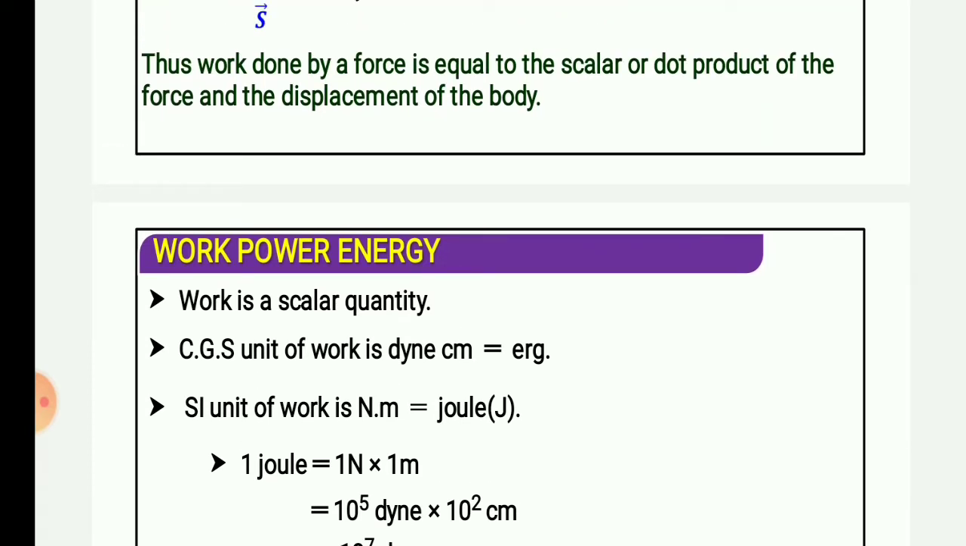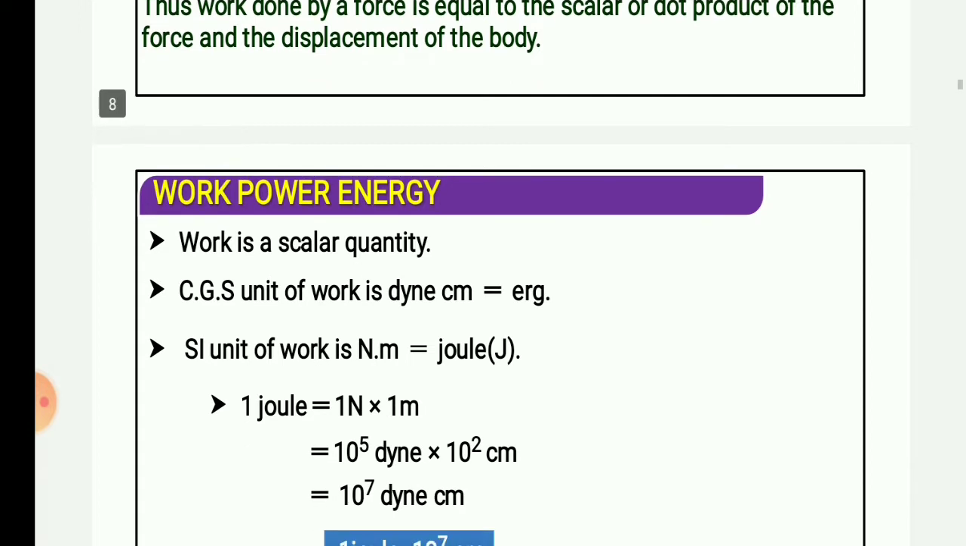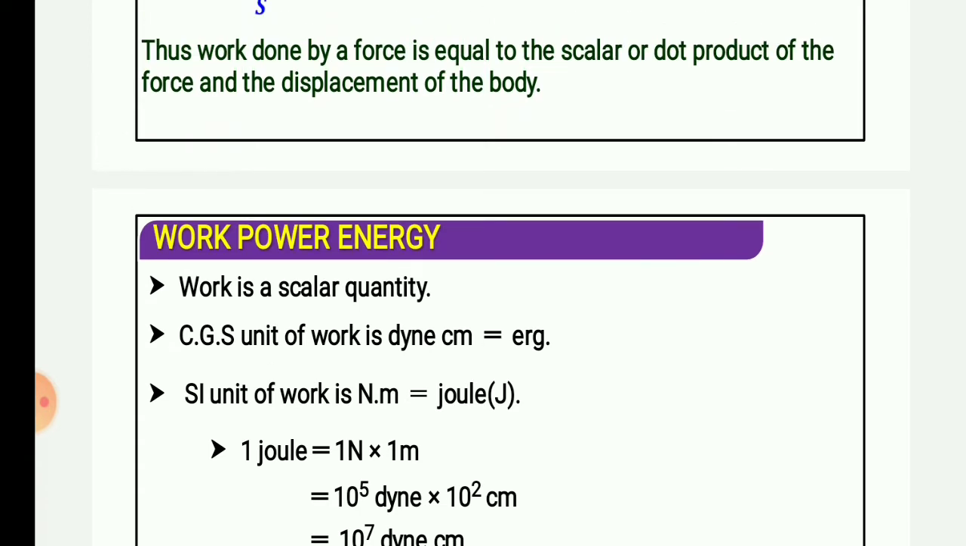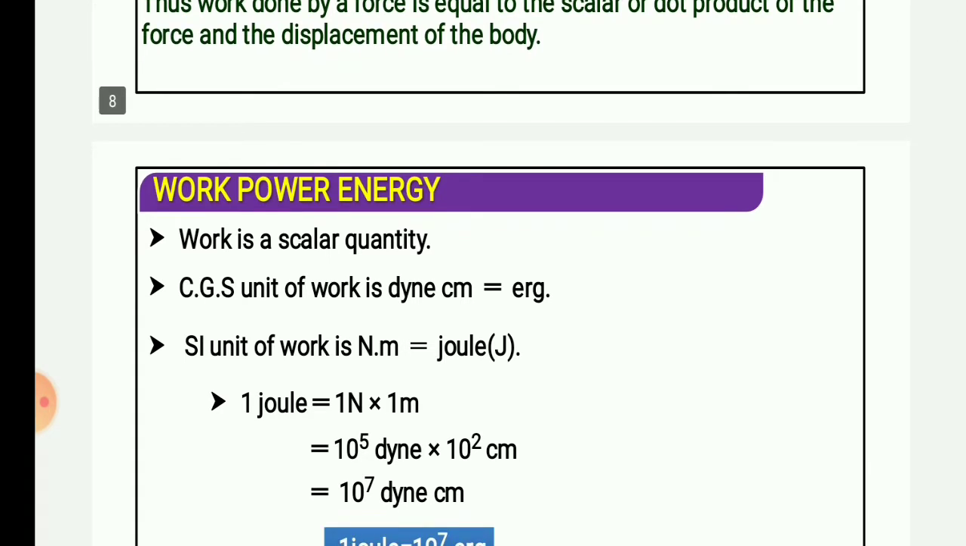Velocity and displacement, these are all vector quantities. Distance and speed are scalar quantities. So you can say that work is a scalar quantity. Work is the dot product or scalar product of force and displacement, that's it. CGS unit of work is dyne